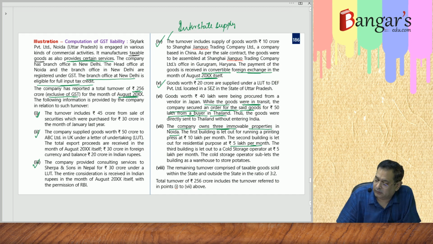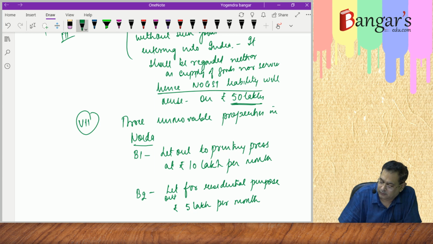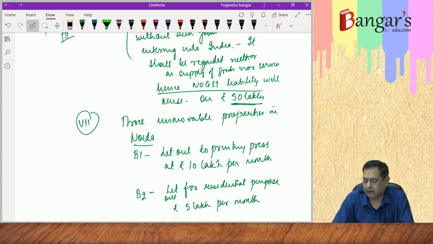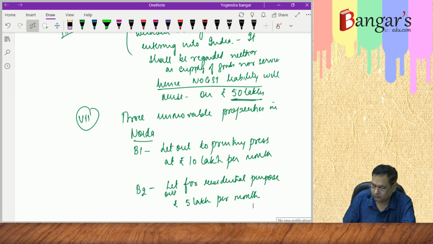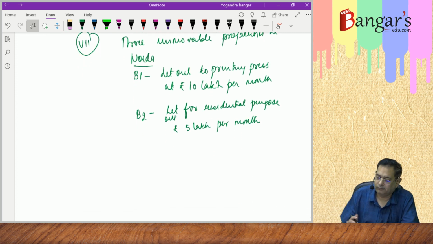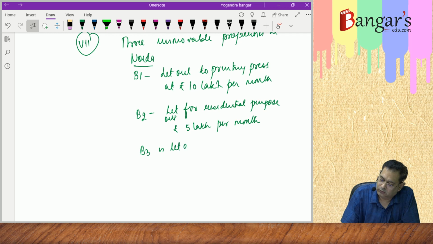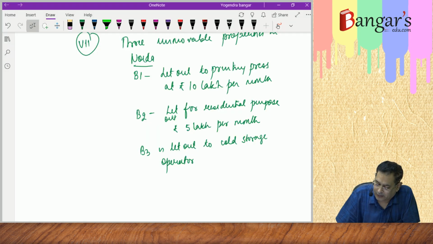And building 3 is let out to a cold storage operator. Building 3 is let out to a cold storage operator, and the rent is 5 lakh per month.